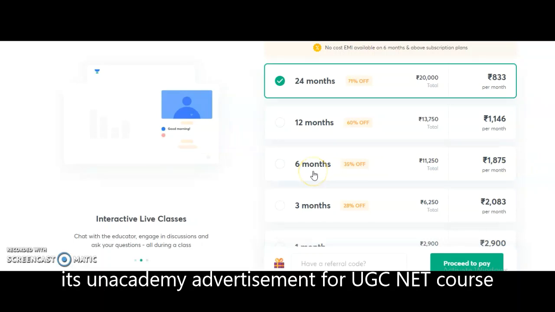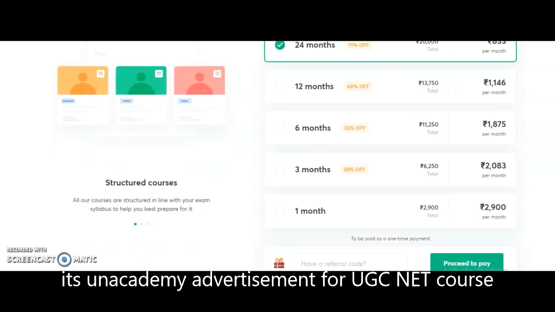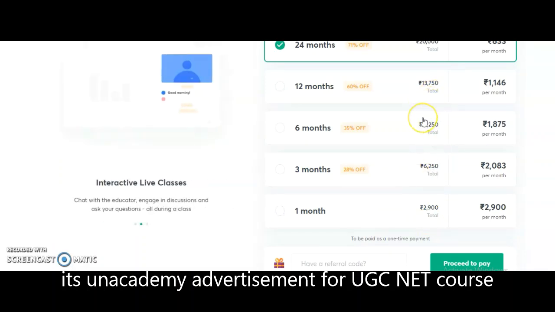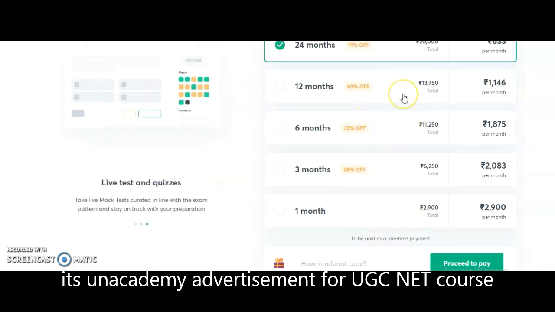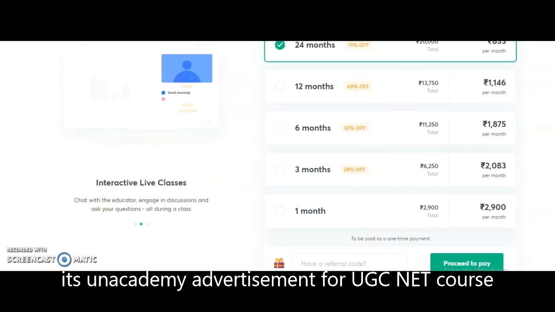And if you want to get the 6-month subscription plan, you have to pay 11,250, and for 12 months 13,750, and for 24 months 20,000. So depending upon your requirement, you may take any one of the subscription plans here. If you want 3 months, or 6 months, or 12 months, based upon when you are planning to write the exam, you may take any one of the subscription plans here.